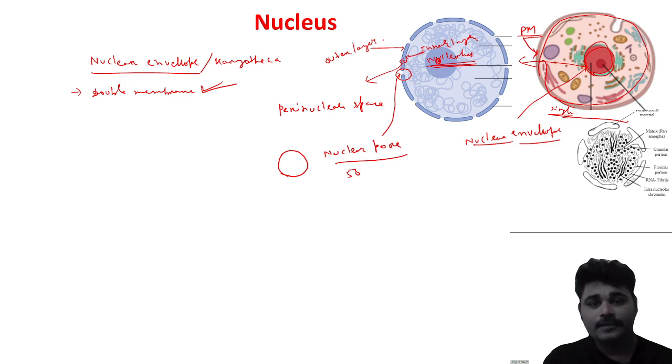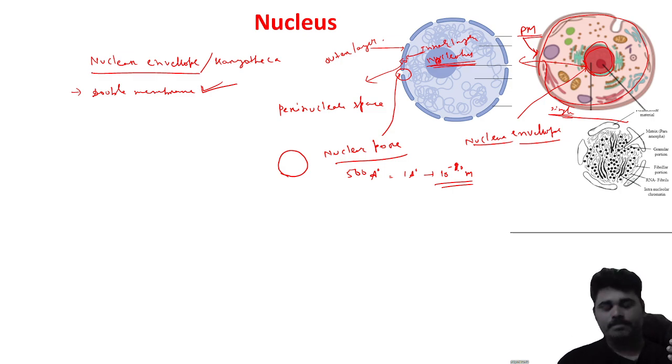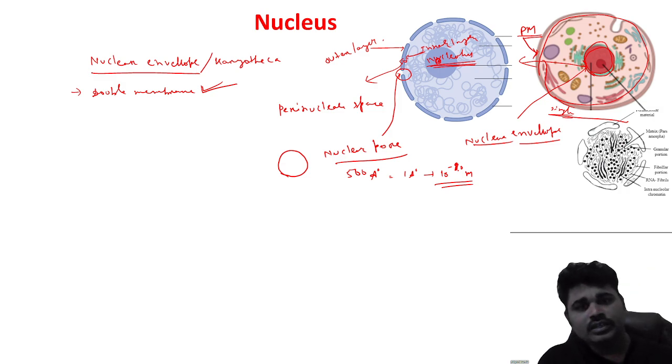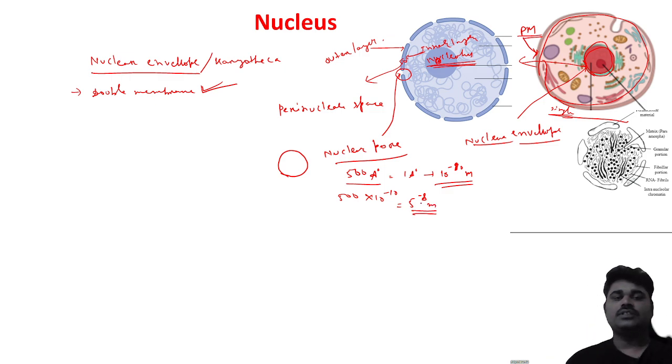What is the exact size of the nuclear pore? It is nearly 500 angstrom. What is an angstrom? 1 angstrom is equal to 10 to the power minus 10 meter. So the nuclear pore is 500 angstrom, that means 500 into 10 to the power minus 10, which equals 5 into 10 to the power minus 8 meter. This is the size of the nuclear pore.